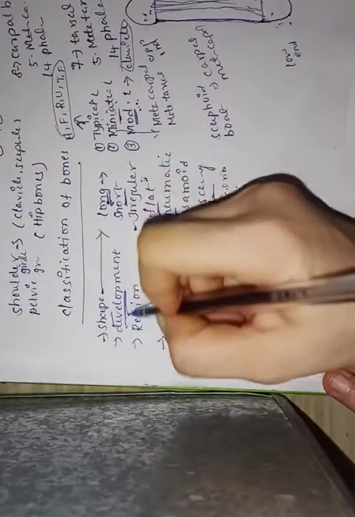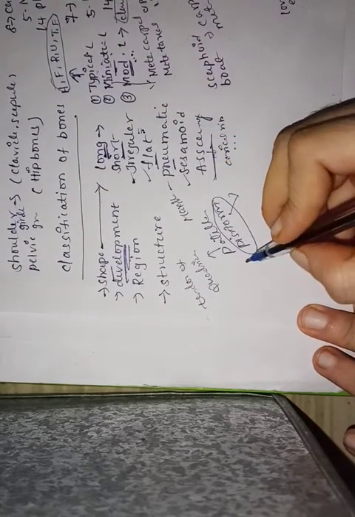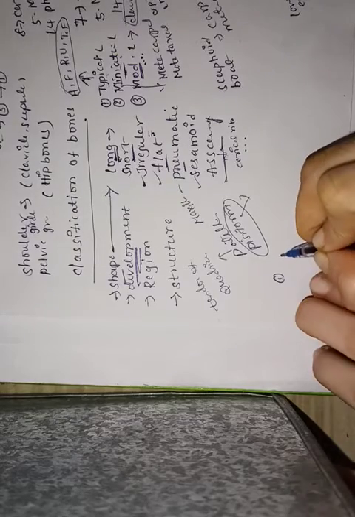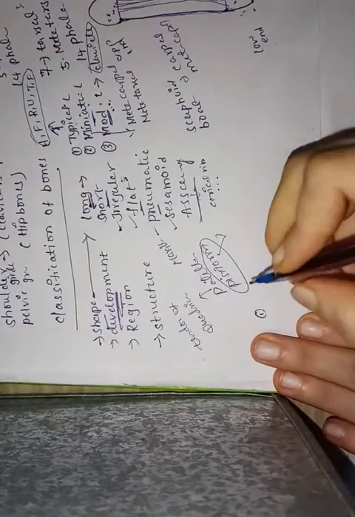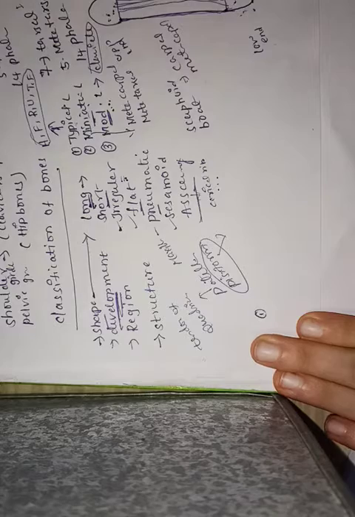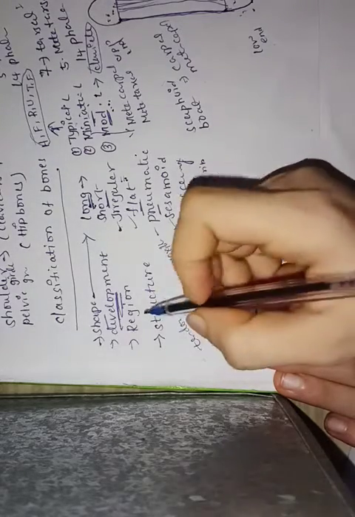Coming to developmental classification, development means the ossification of bone: whether the bone is ossified in membrane or ossified in cartilage. Based on that, this classification has been done.